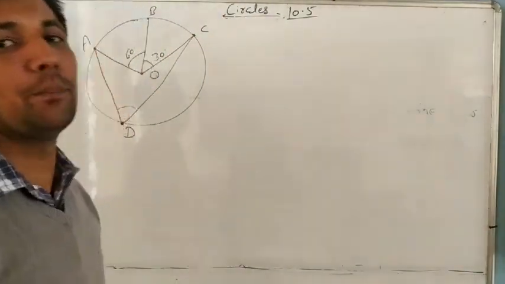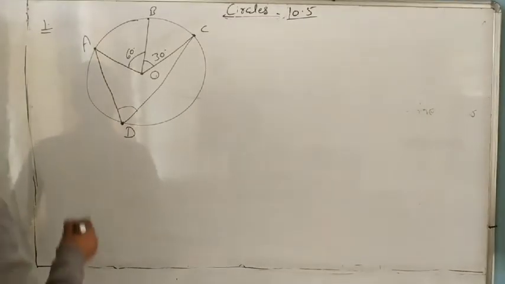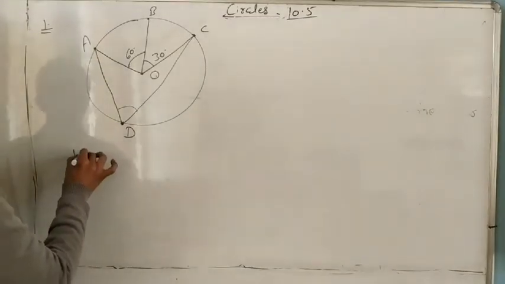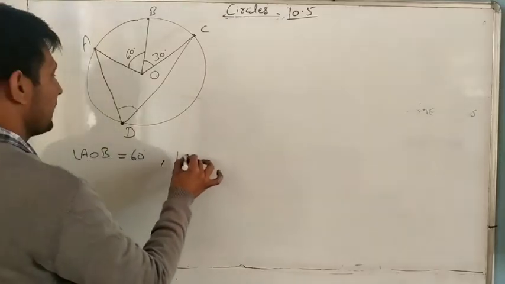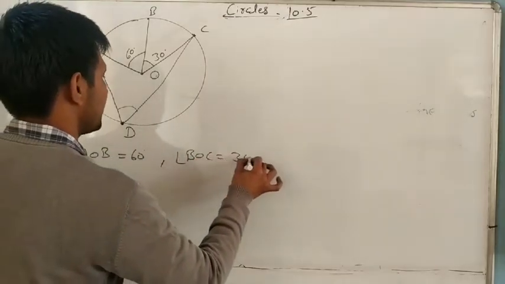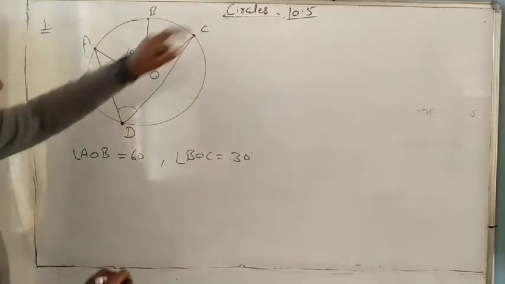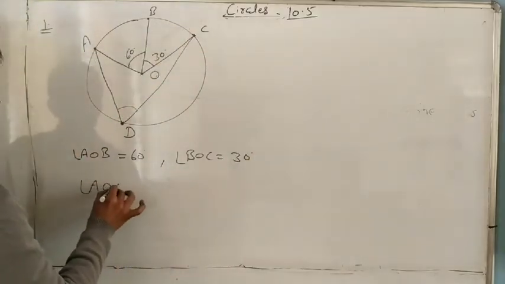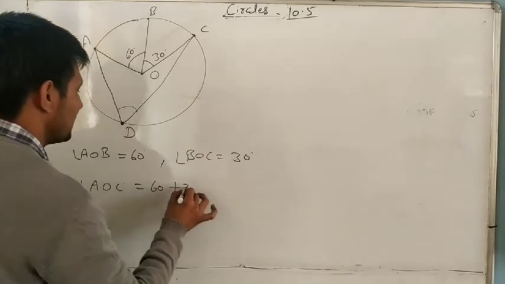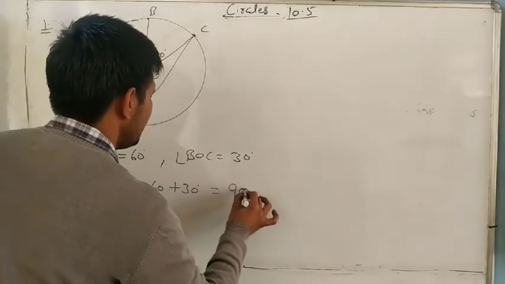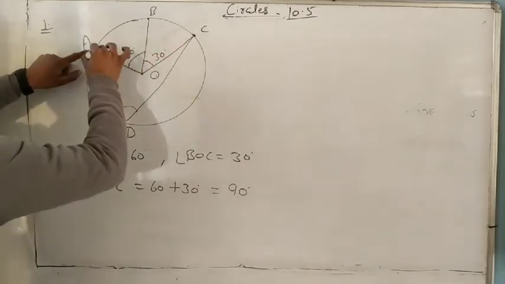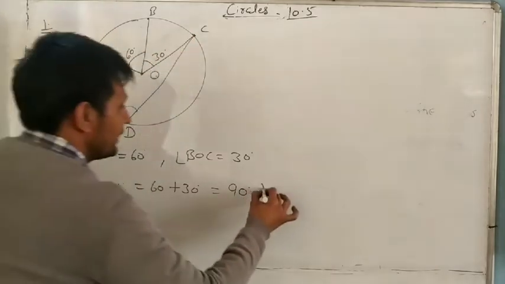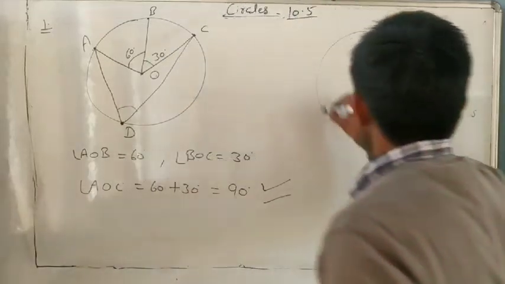Then it's very simple. So we write angle AOB is 60, angle BOC is 30 degrees. Now angle AOC is 60 plus 30. How much? 90 degrees.